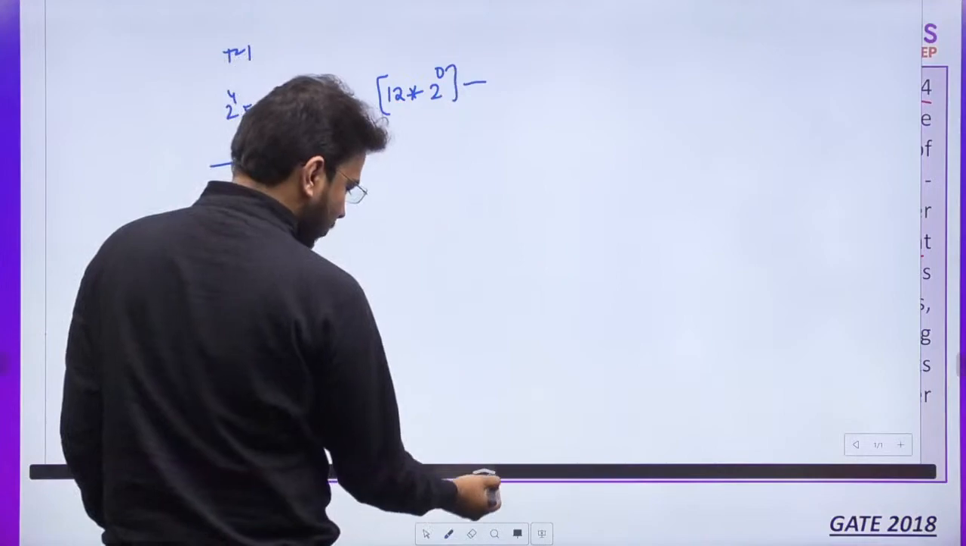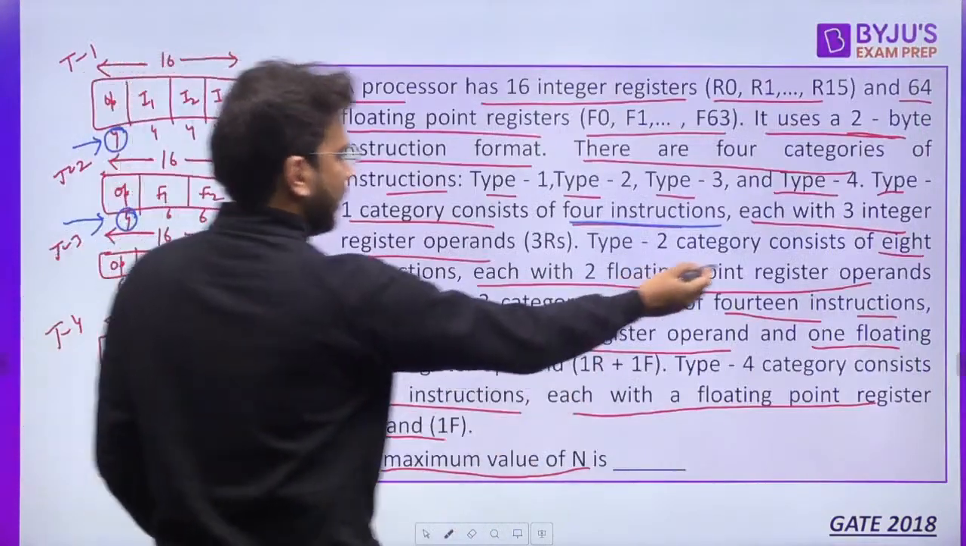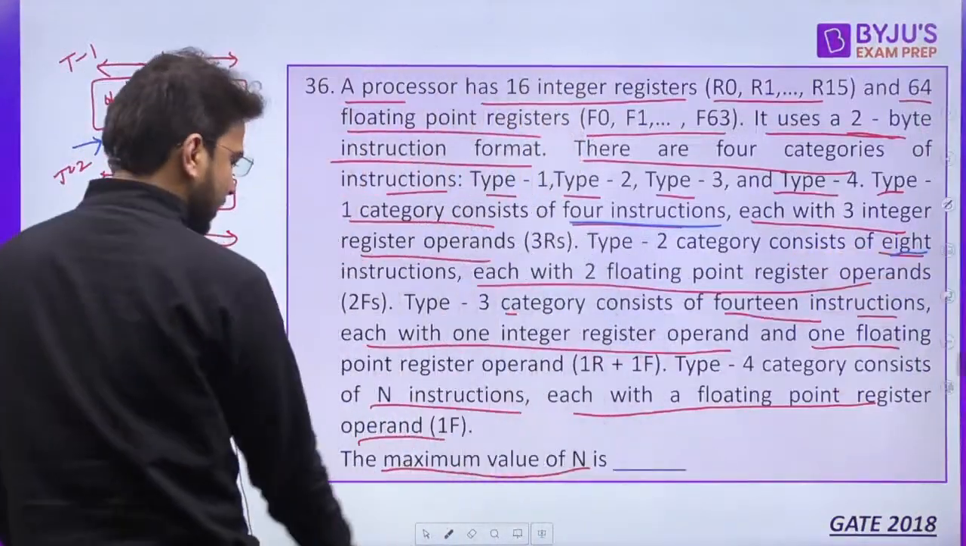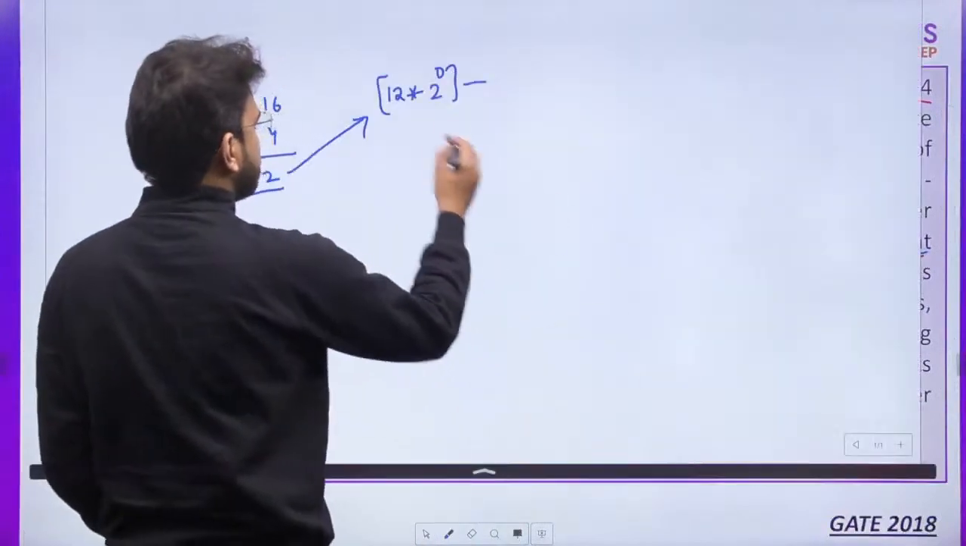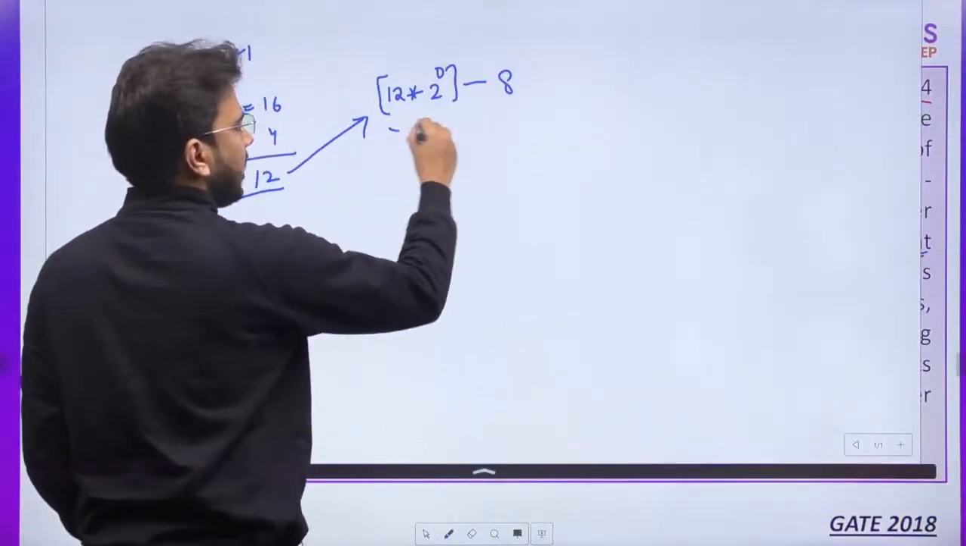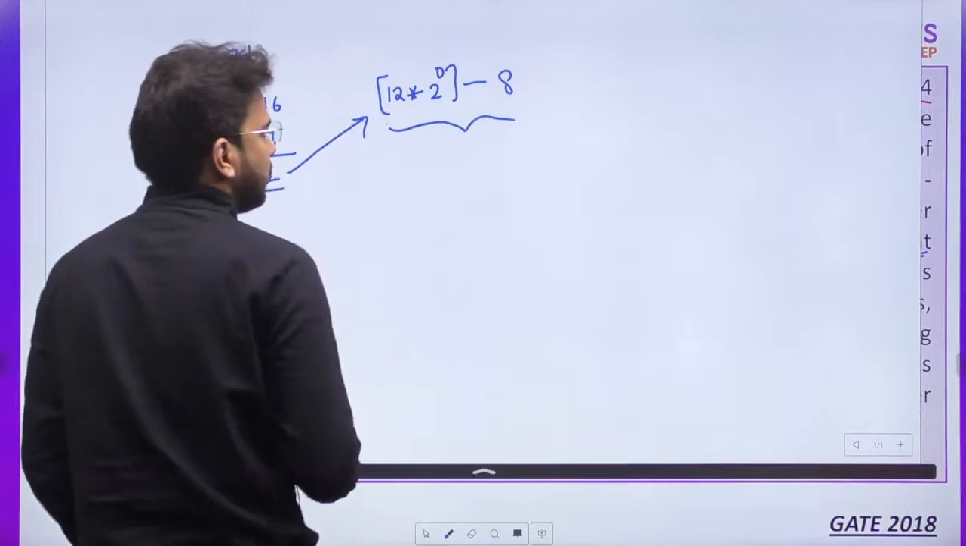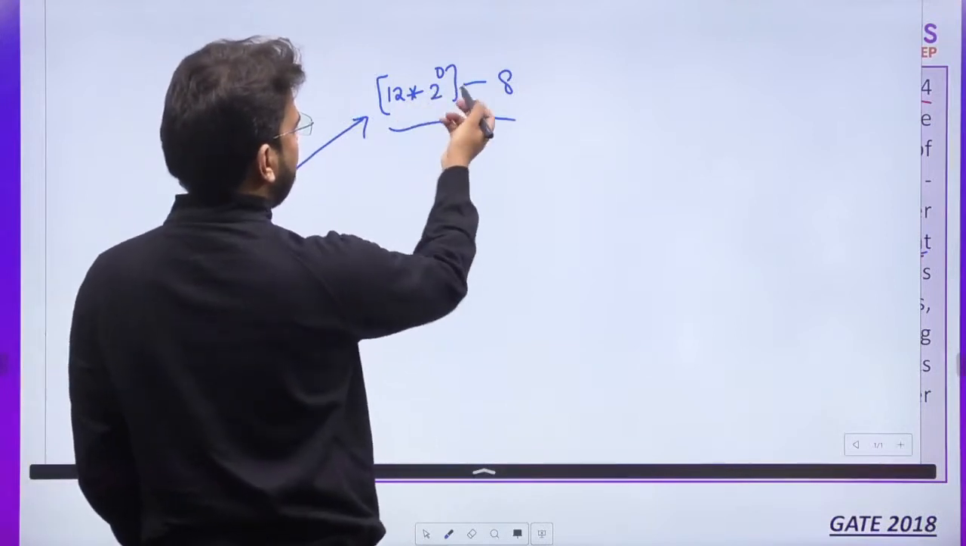And out of that, how many are we using for type 2? We are using 8 instructions, right? So it is going to be minus 8. This is going to be unused now. Clear? You can solve this. 2 raised to the power 0 is 1. 12 minus 8, it is 4.